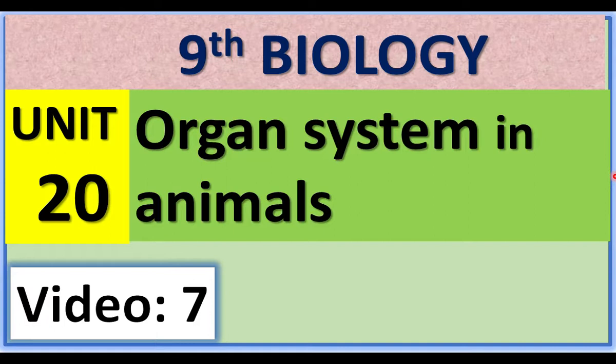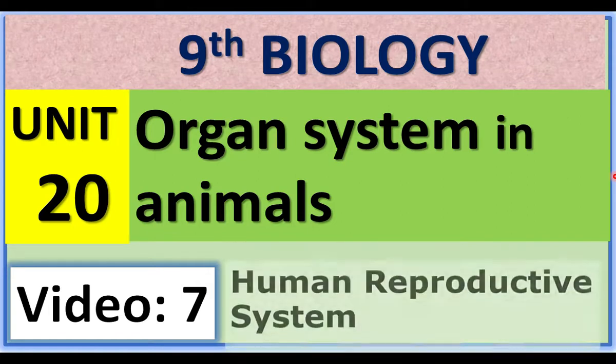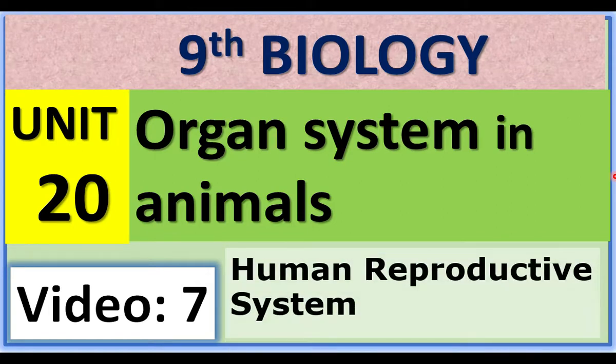Organ Systems in Animals. In the beginning of the lesson, in the introduction, we learned the list of various organ systems, and we learned the digestive system and excretory system in detail. This is the end part of the lesson. In this video, we are going to learn the human reproductive system.